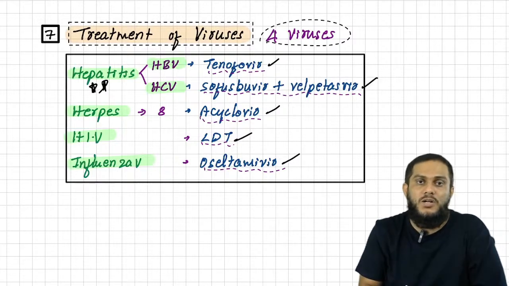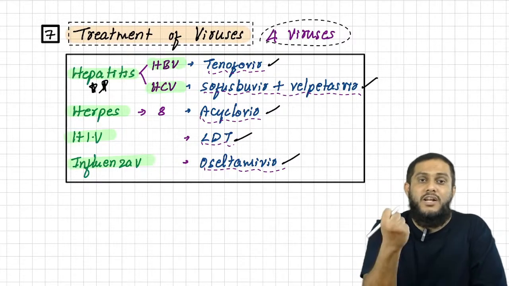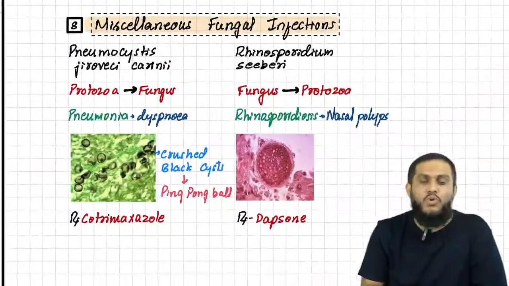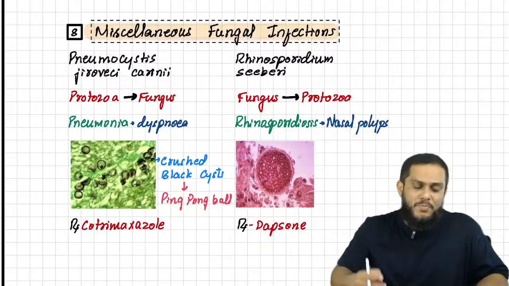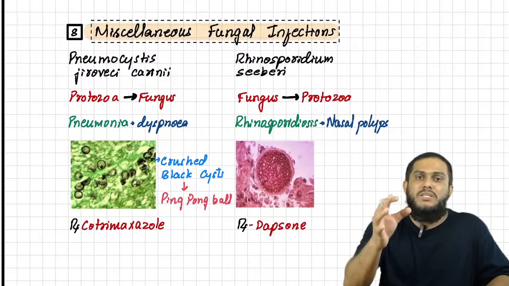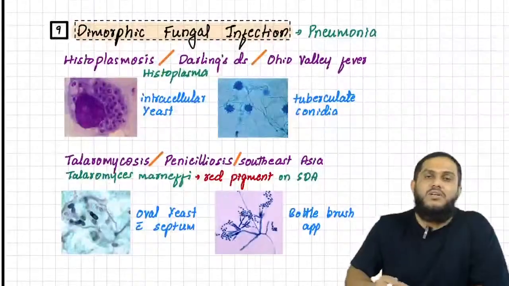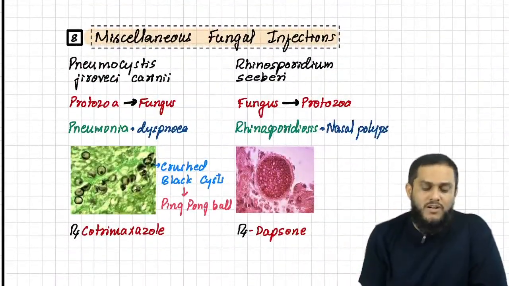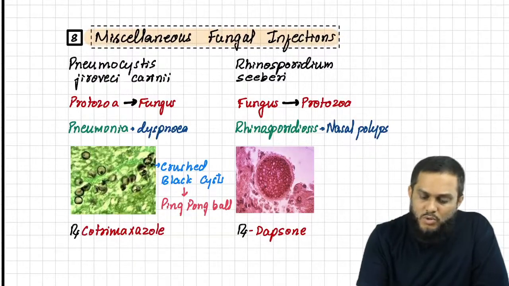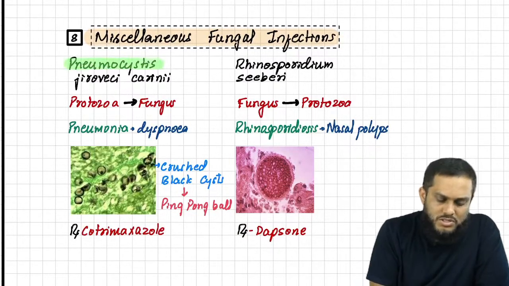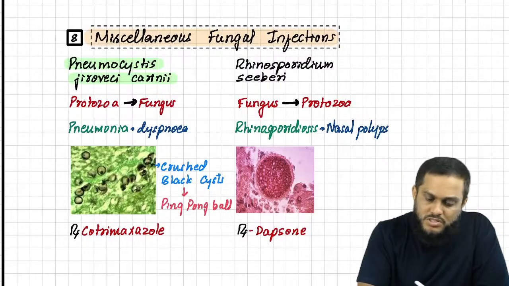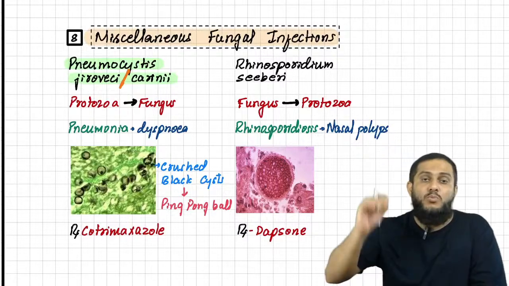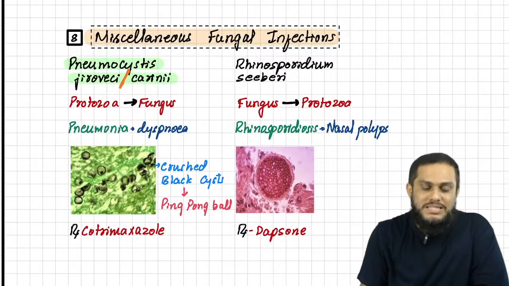With that, 7 topics are over. So initially 4 topics related to bacteria and next 3 topics related to viral infectious diseases. Now moving on to the fungal infectious diseases. 2 topics we discuss in fungal infectious diseases: miscellaneous fungal infections and dimorphic fungal infections. In miscellaneous fungal infections, I want to discuss 2 organisms: Pneumocystis jirovecii, which is also known as Pneumocystis carinii.